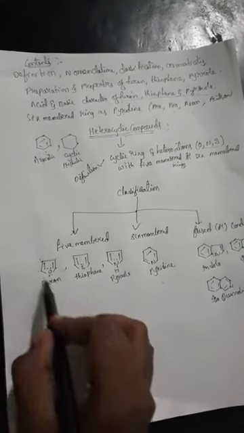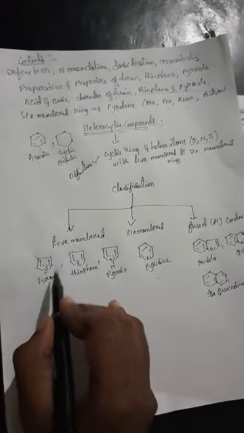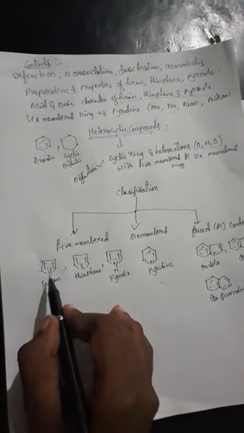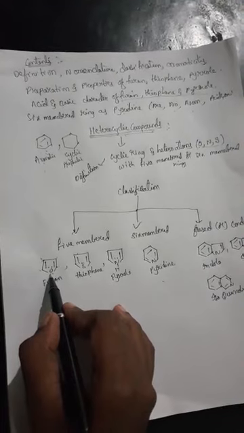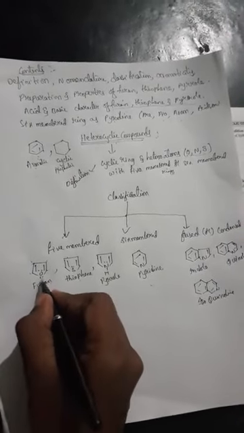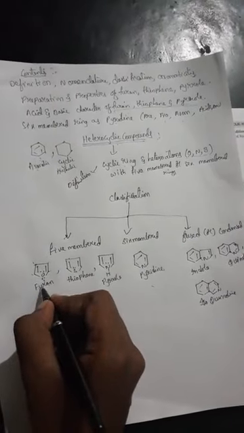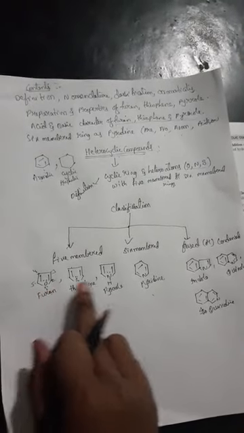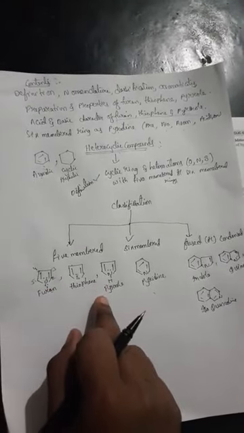These three are the examples of the 5-membered ring. One heteroatom is also there. Here we are considering oxygen as the heteroatom. So wherever the heteroatom is present, the first position we are giving to that atom. That's why here 1, 2, 3, 4, 5. So this is 5-member, this is 5-member, this is 5-member.